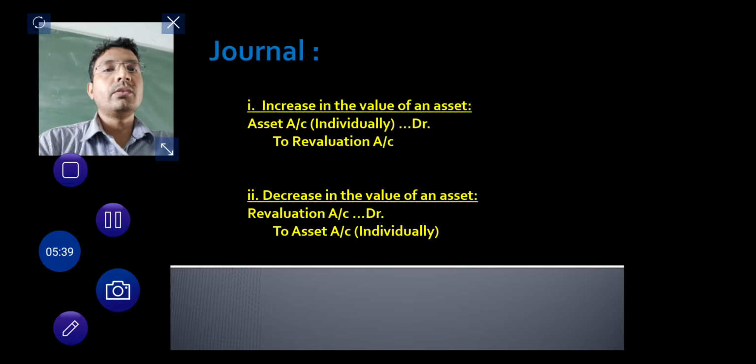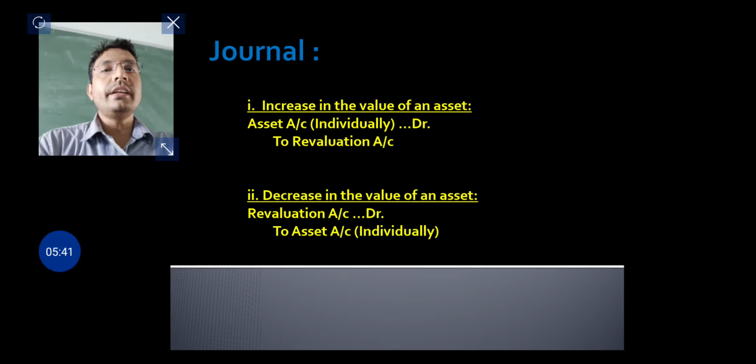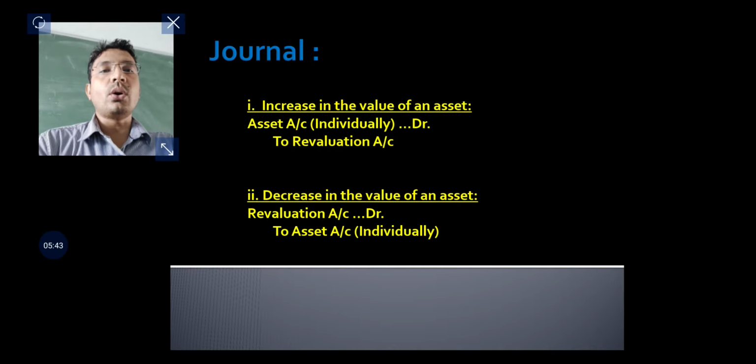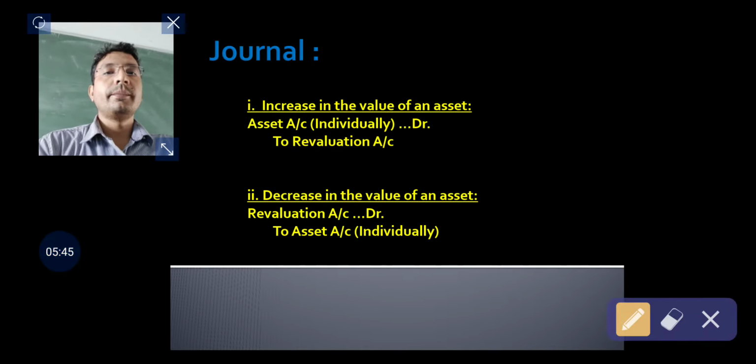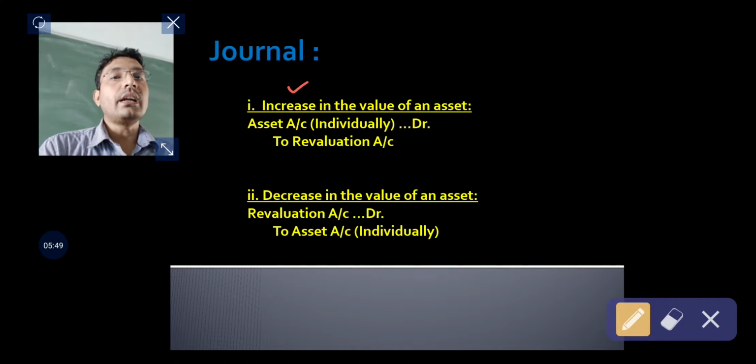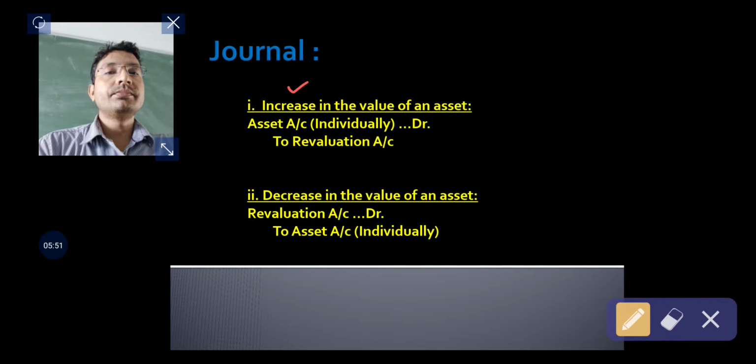So whenever there is an increase in the value of an asset, that asset account will be debited and revaluation account will be credited.